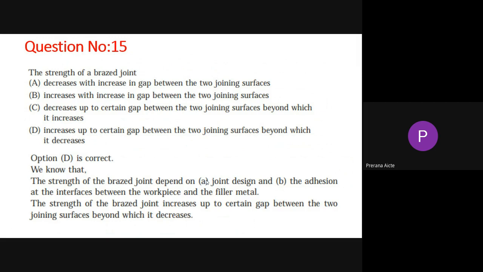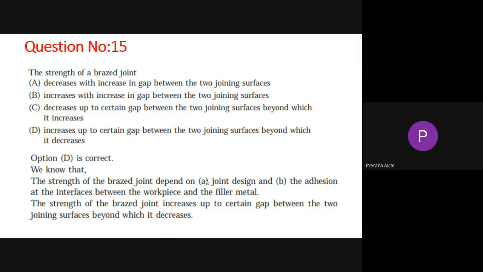The correct answer is option D. We know that the strength of the brazed joint depends on joint design and the adhesion at the interfaces between the workpiece and the filler metal. The strength increases up to a certain gap between the two joining surfaces beyond which it decreases. This is the explanation for option D.